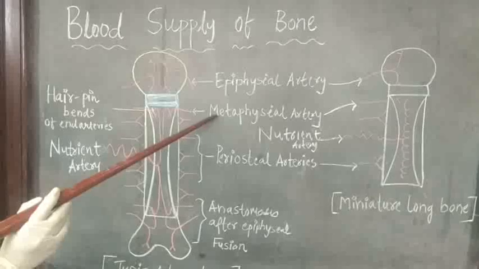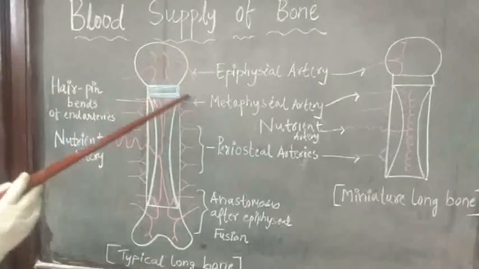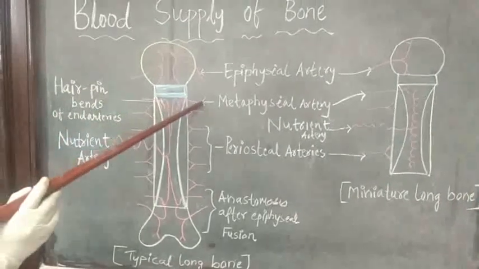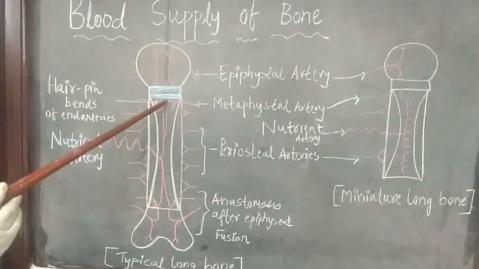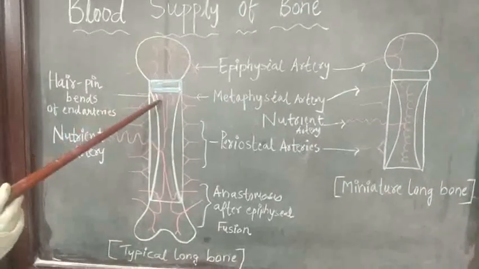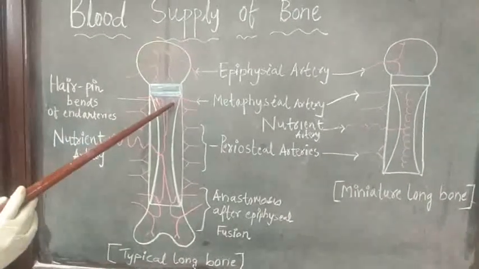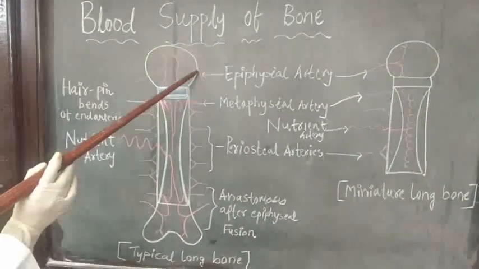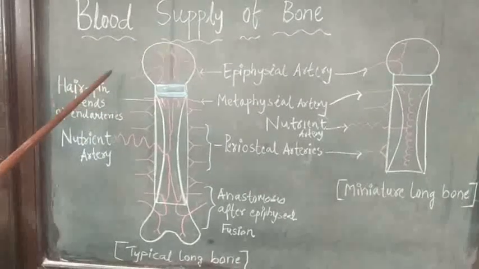Metaphyseal artery. How are they derived? Metaphyseal artery derives from the anastomosis surrounding the joints, and they supply the metaphysis and make anastomosis with the periosteal and epiphyseal artery. Now, epiphyseal artery. Epiphyseal artery can be of 2 types.